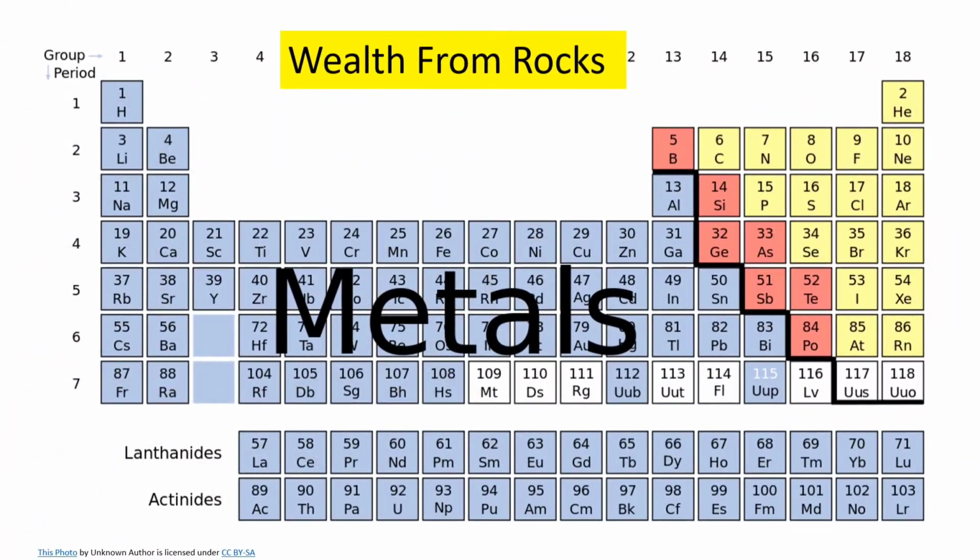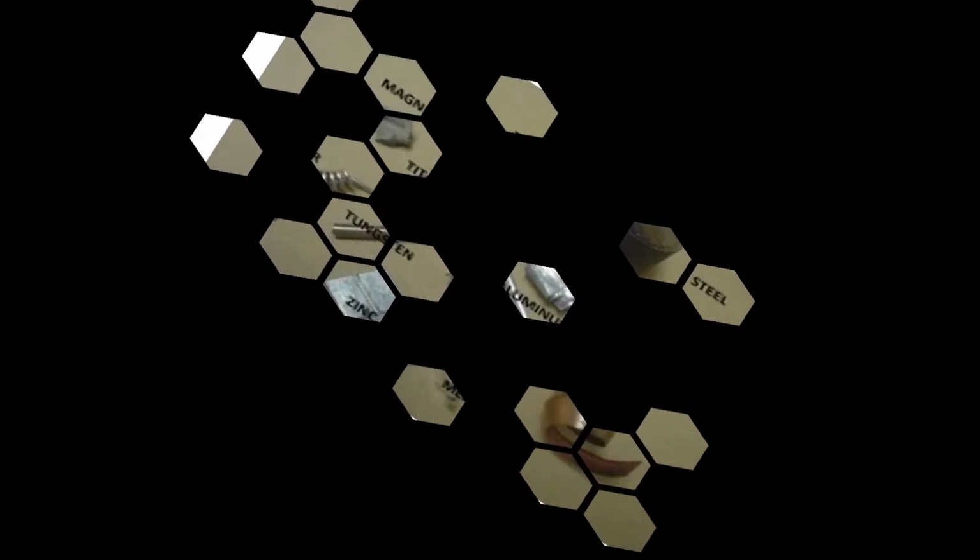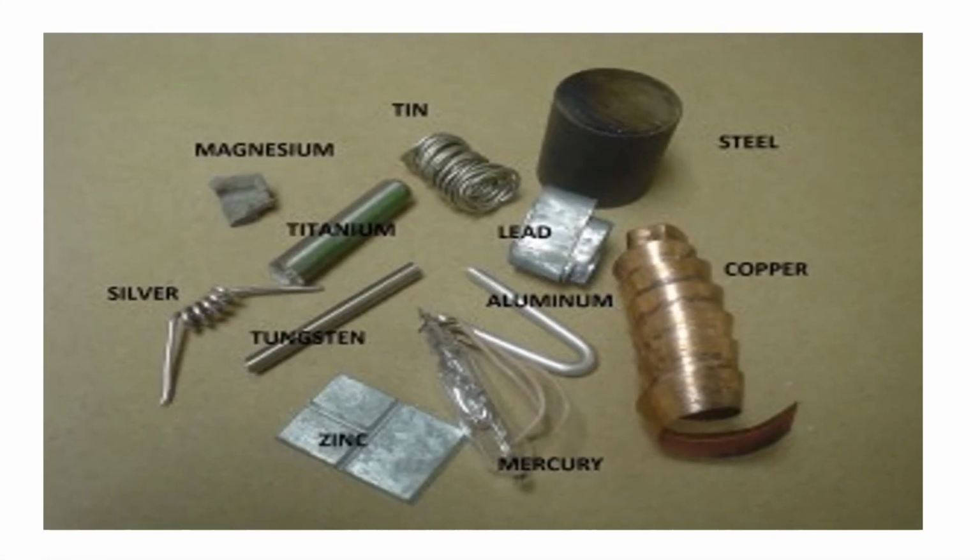Rocks give us wealth. So let us discuss how the rocks are giving wealth to us. Metals. Metals are commonly used for making things such as utensils, coins, wires, cables, ships, and aeroplanes. All the metals that we use are extracted from minerals. A mineral from which metal can be easily extracted is called an ore. We get the following metals from their respective ores. Precious metals like gold and silver are used in making jewelry.